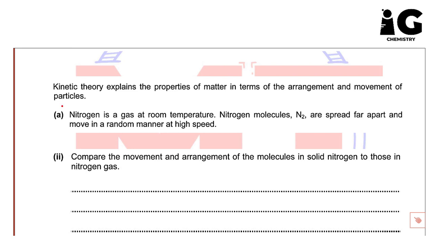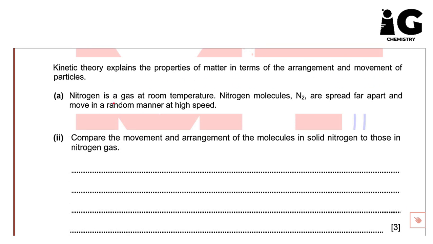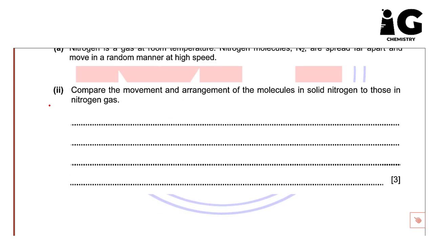Here we have also another question from paper 4. Kinetic theory explains the properties of matter in terms of the arrangement and movement of particles. Nitrogen is a gas. At room temperature, nitrogen molecules are spread far apart and move in a random manner at high speed.